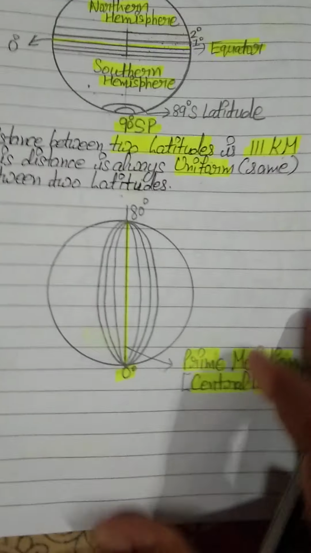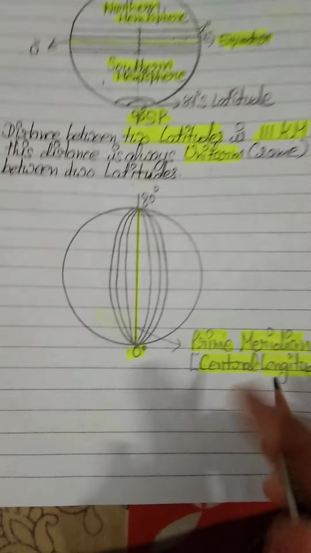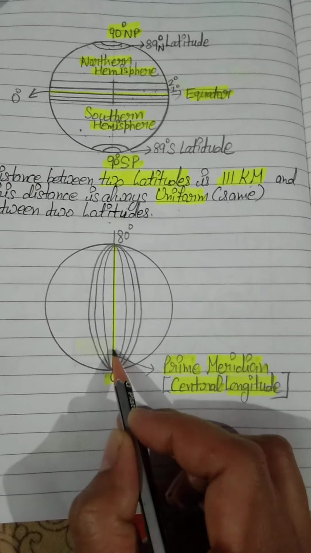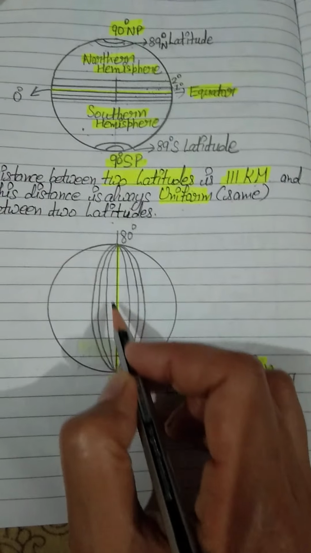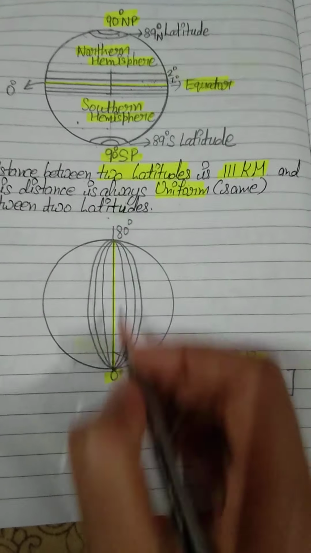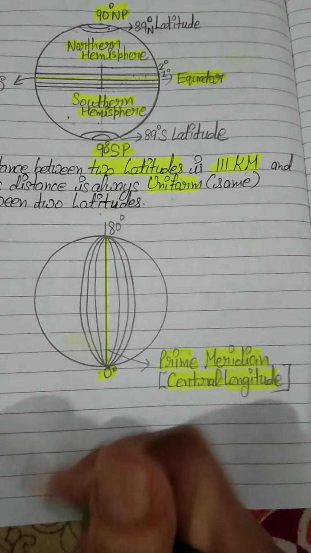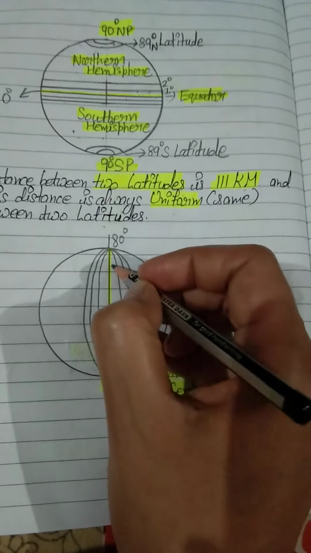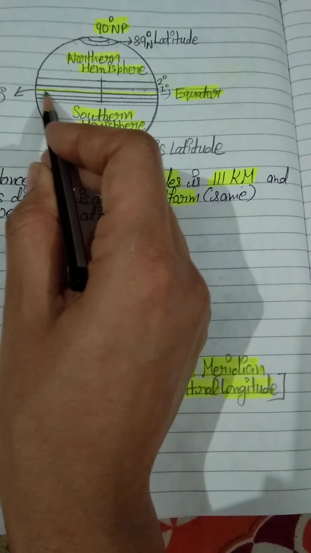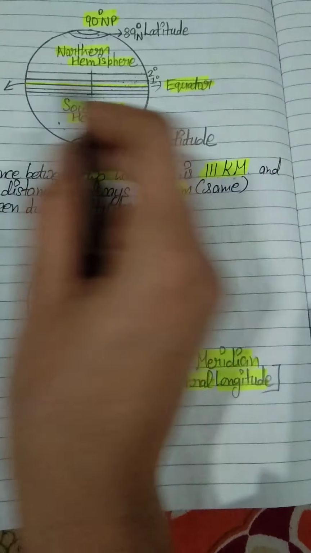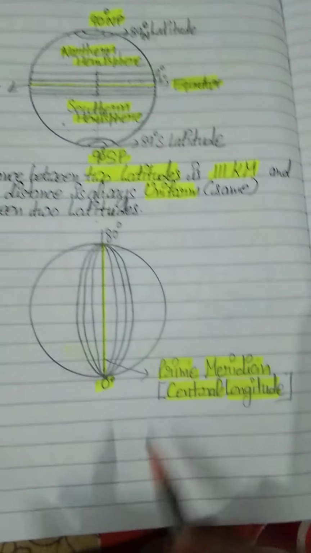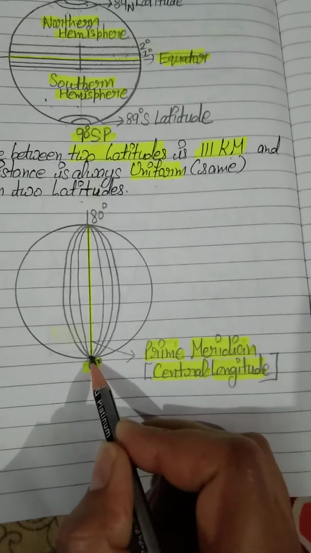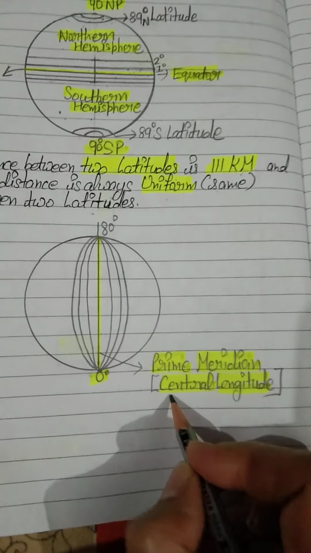Okay, now I am taking one more aspect. Student, this is our earth and you all know that this is our 0 degree prime meridian. This is our 0 degree central longitude. As I have told you the identification, these are longitudes, and the remaining imaginary lines running east to west are latitudes. So don't be confused about these.